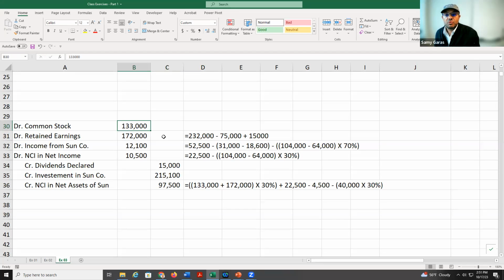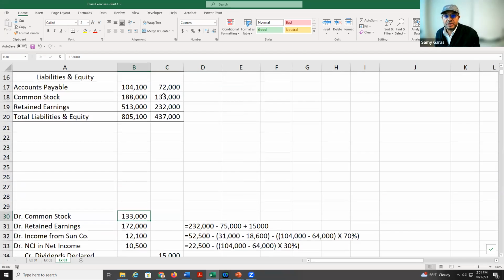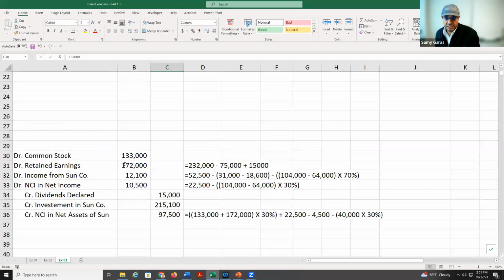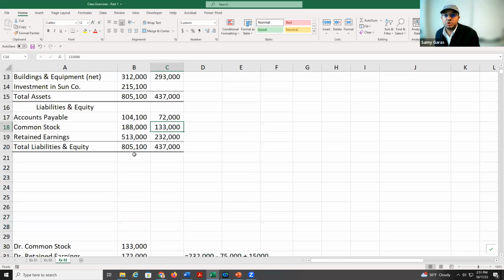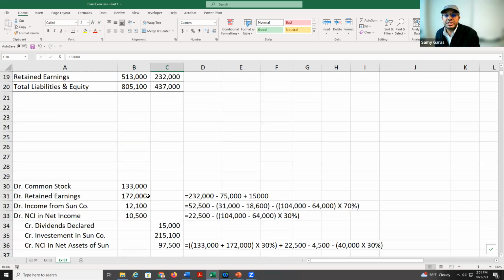So we take 133 from here, from the subsidiary account. I will come back to the retained earnings, by the way, because we don't take the 232, we take the beginning balance of the retained earnings. The ending balance is 232, but we subtract the net income and we add the dividends.